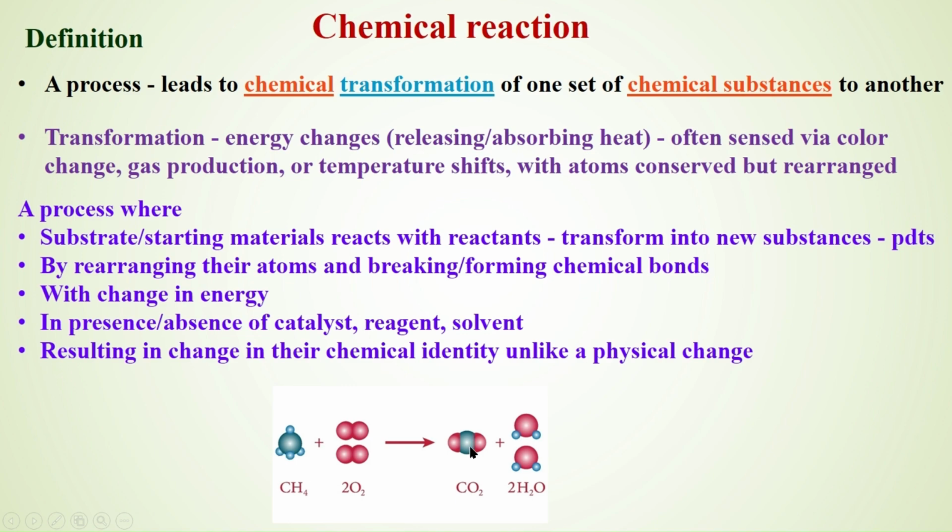In the product also we have 1 carbon. The number of hydrogens present is 4 in the starting material. Here also we have 2H2O, 4 hydrogens in the form of water. The oxygen, 2 molecules of oxygen, that is 4 oxygen atoms. Here 2 oxygen atoms, here also 2 oxygen atoms. Overall, there is conservation of atoms.